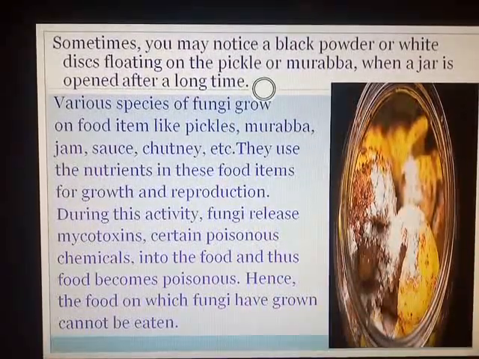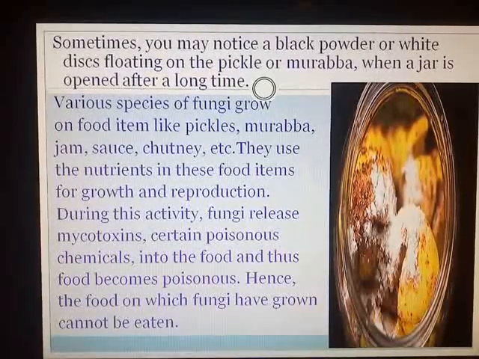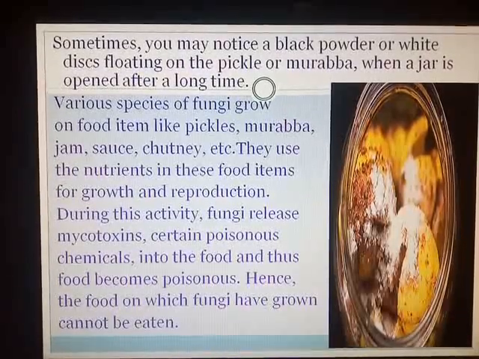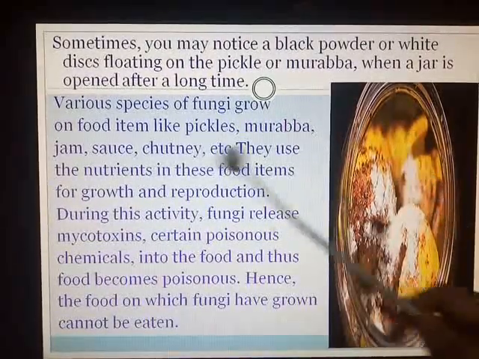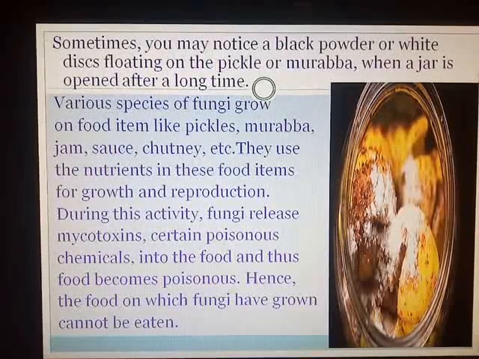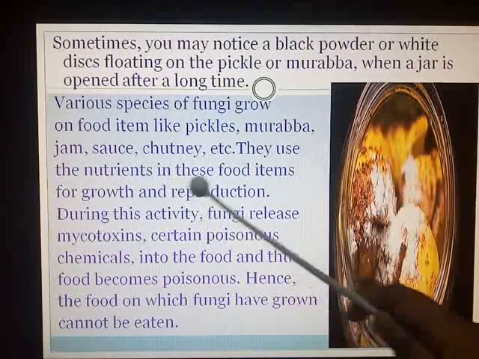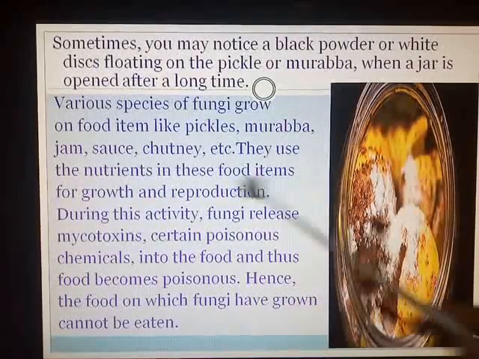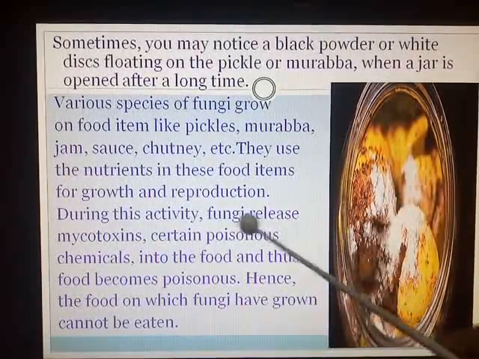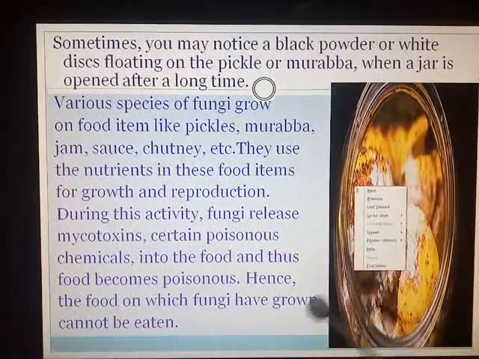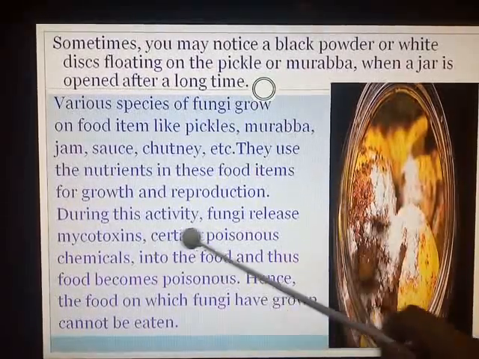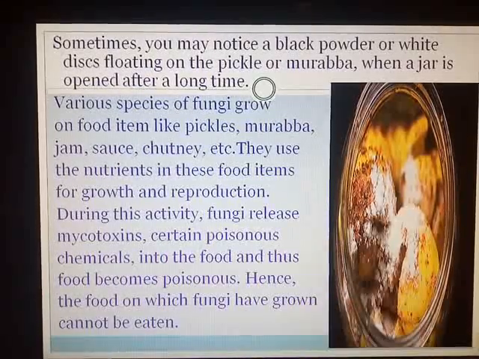They grow on food items like pickles, murabba, jam, sauce, chutneys, etc. where moisture is present within it. They use the nutrients in these food items. They are saprophytic in nature. You all know fungi are saprophytic. So they use the nutrients in these food items for growth and their reproduction. During this activity, fungi release mycotoxins. They are certain poisonous chemicals released into the food.